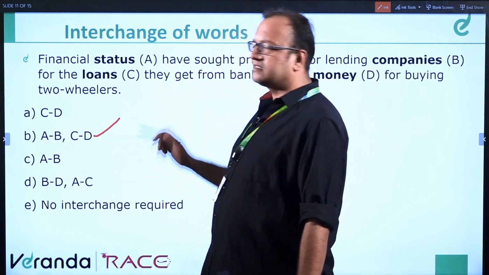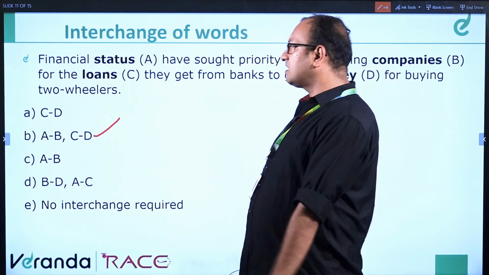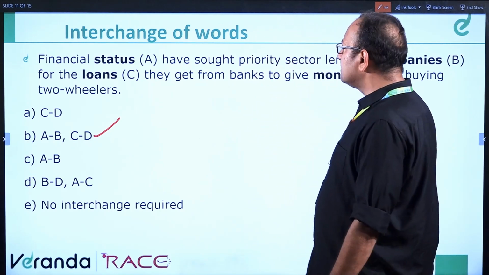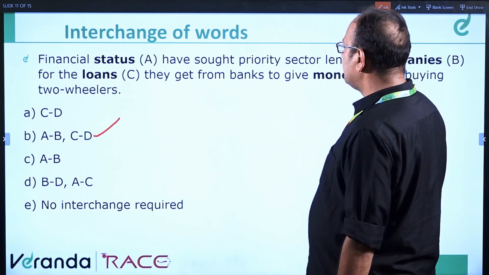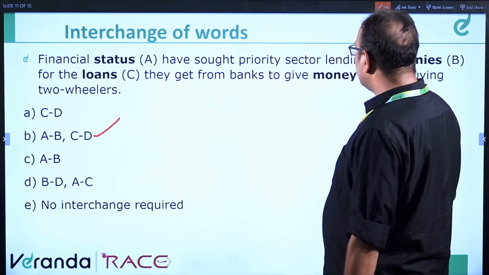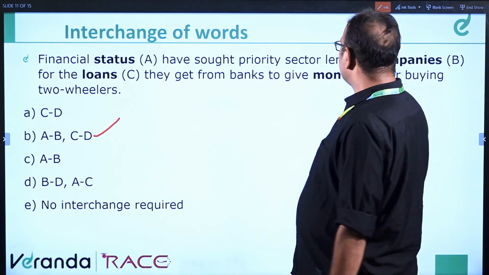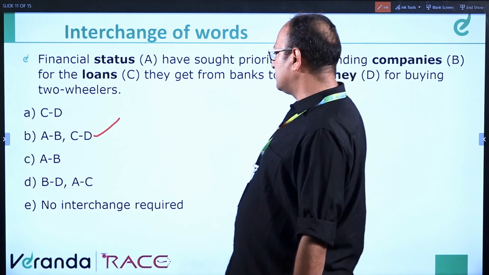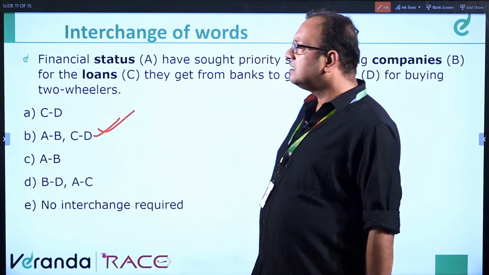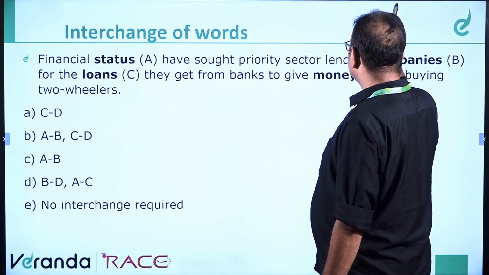So A, B and C, D is the answer. Let us read this question again. Financial companies have sought priority sector lending status for the money they get from banks to give loans for buying two-wheelers. This will be the answer. Clear? Moving ahead to the next question.